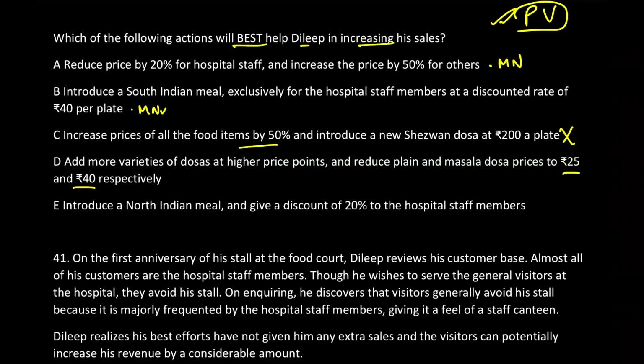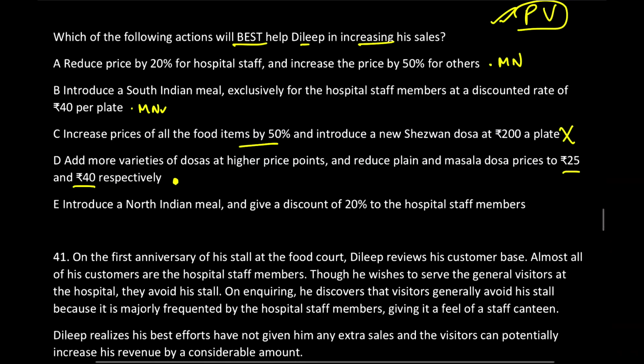Why would I pay 15 rupees more? Why would I pay 20 rupees more? And that is the reason why, if he goes by option D, that sounds perfect. He will reduce the price and at the same time, to overcome his costs and expenses from owning the new store inside the hospital, he can increase the sales by adding newer items at higher prices.